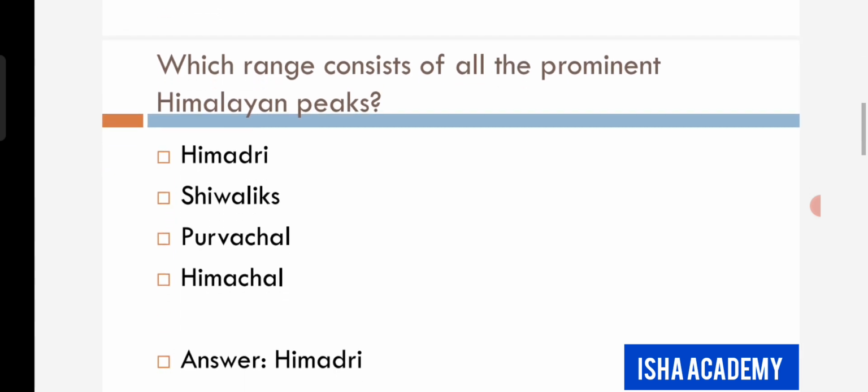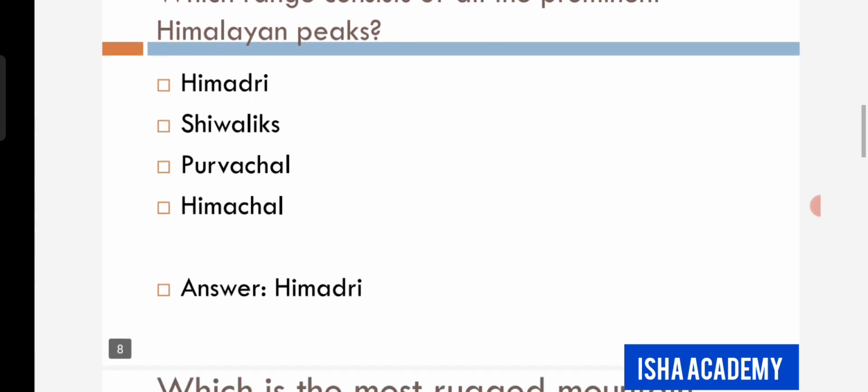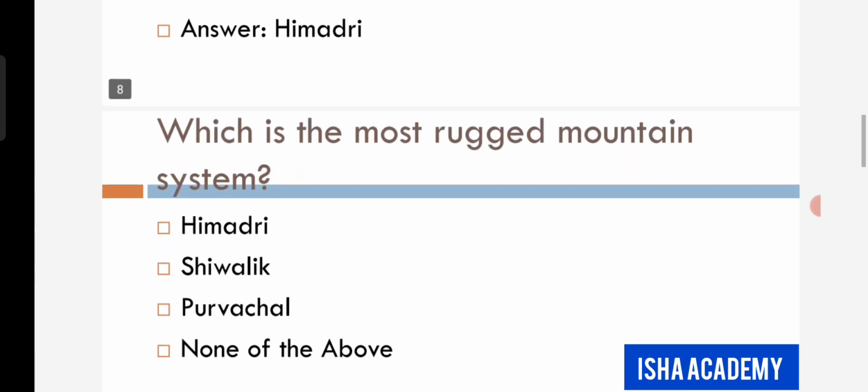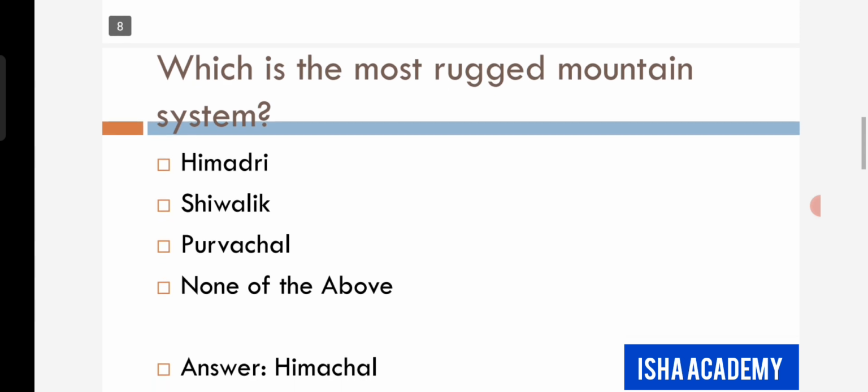Next question. Which range consists of all the prominent Himalayan peaks? The options are Himadri, Shivaliks, Purvachal, Himachal, and the answer is Himadri. Next question. Which is the most rugged mountain system?